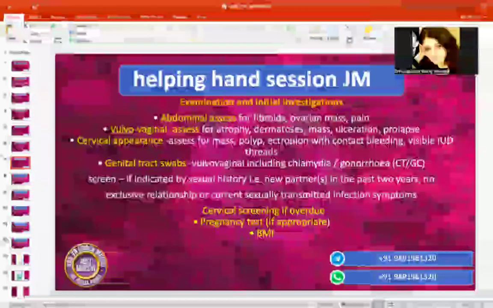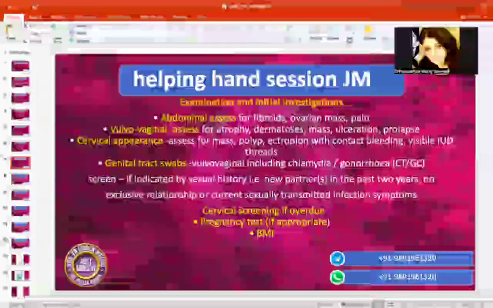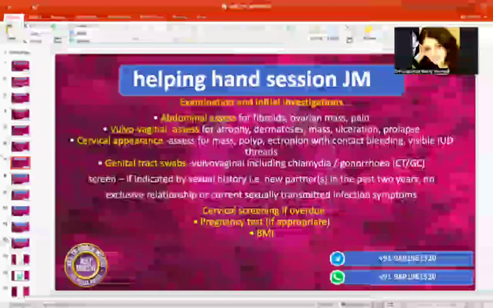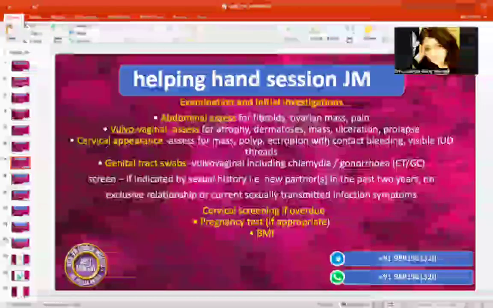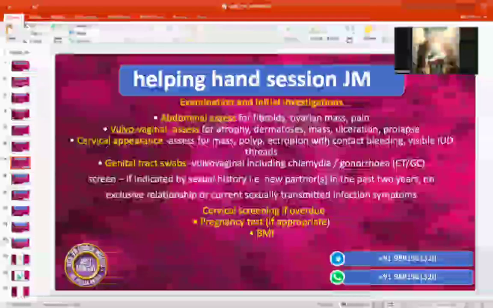Okay, so rightly you have addressed abdominal and vaginal also. You'll add certain points that we will check if there is any changes related to your age in vagina, if there is any lump or any bulge down below, any mass, any ulcer, any growth, or if there is any change in the appearance of the neck of womb. How you'll mention ectropion, Taskeen? This is how you are going to mention ectropion. Change in the appearance of the neck of womb. If there is any discharge, we may need to take some swabs.